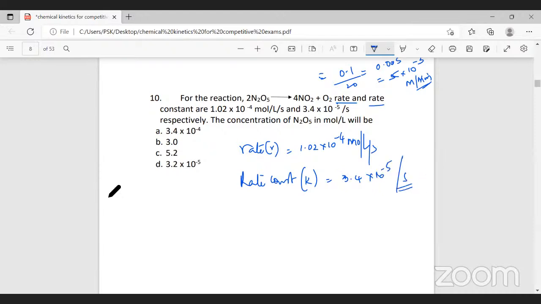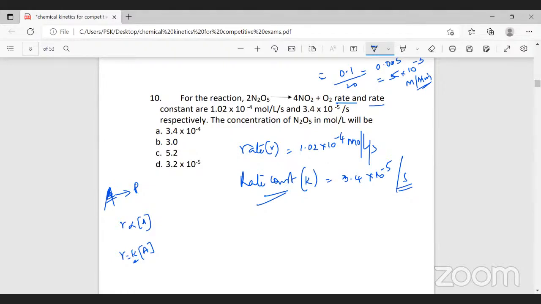Now for us to understand what is rate constant, if I give you a reaction A giving you product, remember the speed of the reaction will depend on the concentration of the reactants. So if the reactants is more, the speed will be more. Rate is directly proportional to the concentration of the reactant. Now, if you remove this proportionality sign, we give a proportionality constant. And this proportionality constant is called the rate constant, or it is also called the velocity constant.